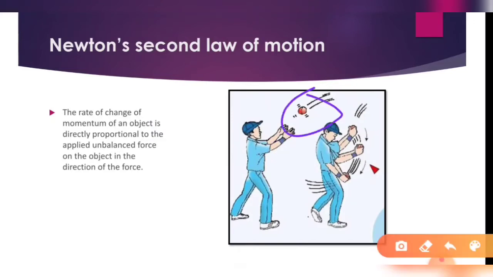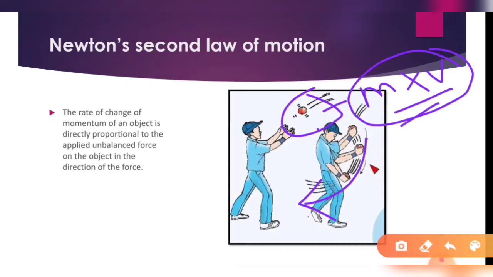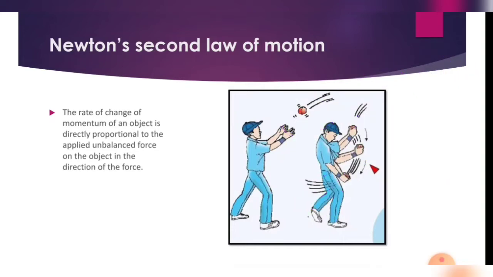How is it applied? Actually, you can see the ball here. When a cricketer tries to catch a ball, you always observe that he draws his hand back. Why? Because the ball has some mass and is coming onto the fielder's hand with some velocity, so the momentum is very high at that moment. To decrease the momentum instantly to zero would hurt the hands of the player. But when the hand goes back, it takes more time, the momentum does not become zero instantly, and the hands of the player do not get hurt.